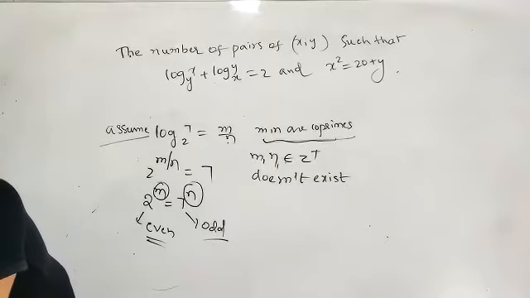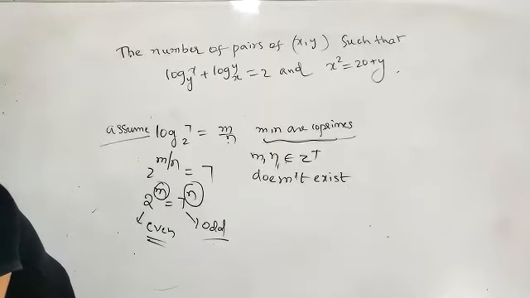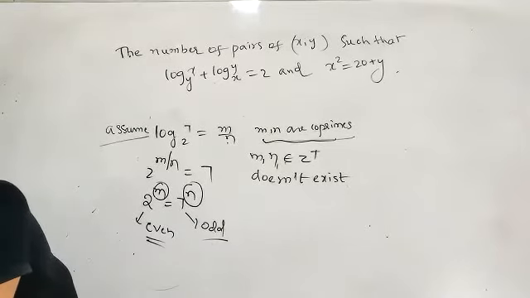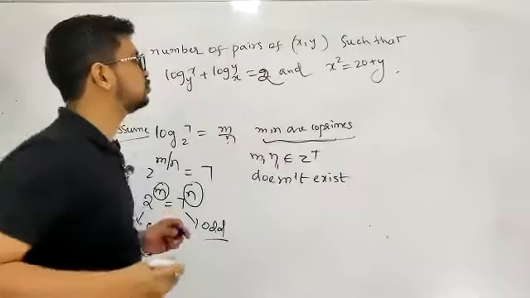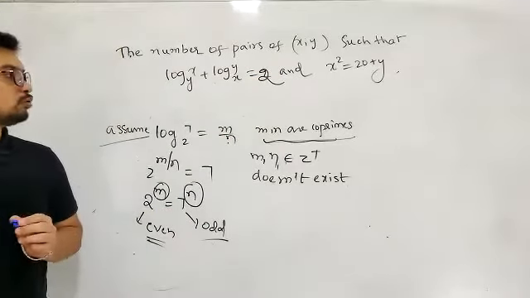Answers? I didn't get any answer. Answer for this: the number of pairs of x comma y such that log x base y plus log y base x is equal to 2. Please take it as 2. And log x square is equal to 20 plus 1.